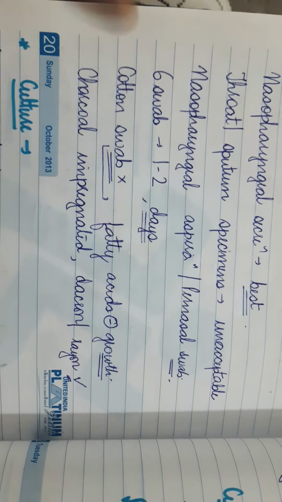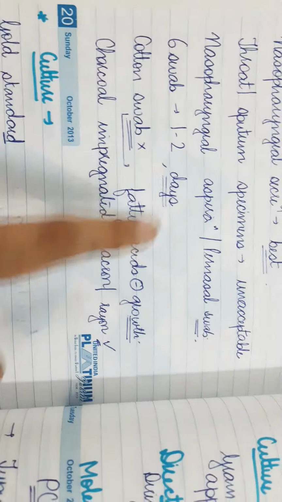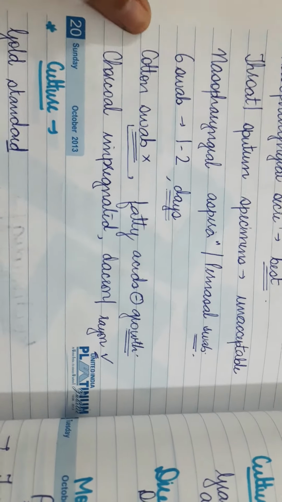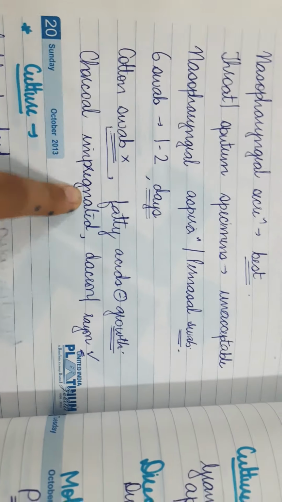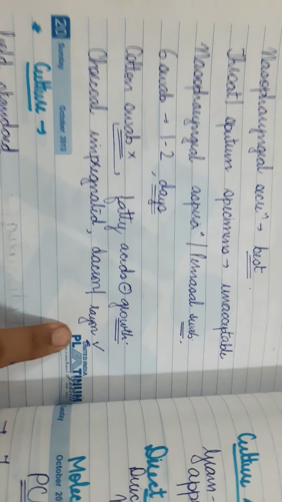Swabs should be taken at a gap of 1 to 2 days. A cotton swab is contraindicated because the fatty acids released from cotton inhibit growth. So we can rather use a charcoal-impregnated cotton swab, or we can use Dacron and rayon swabs.